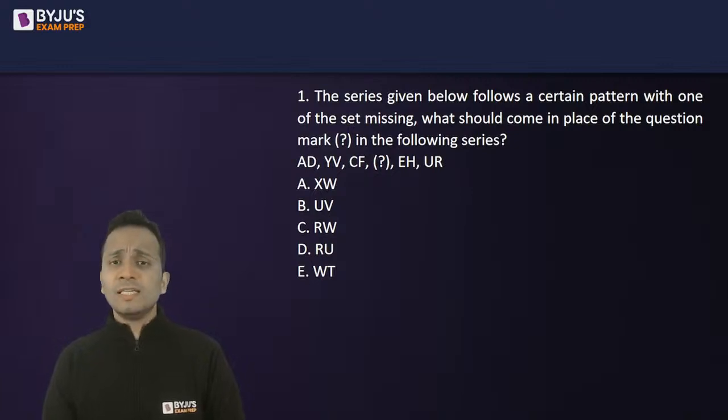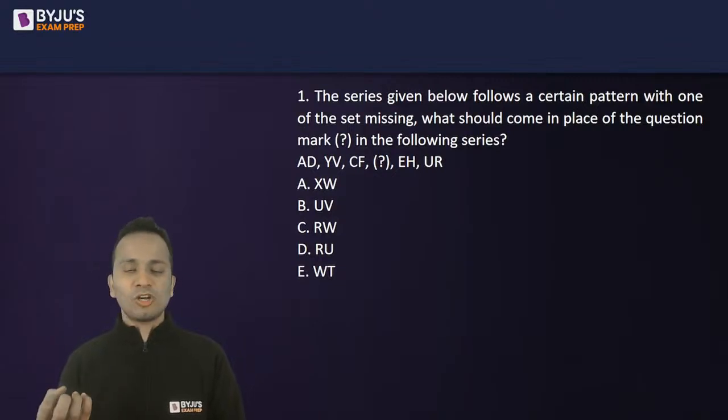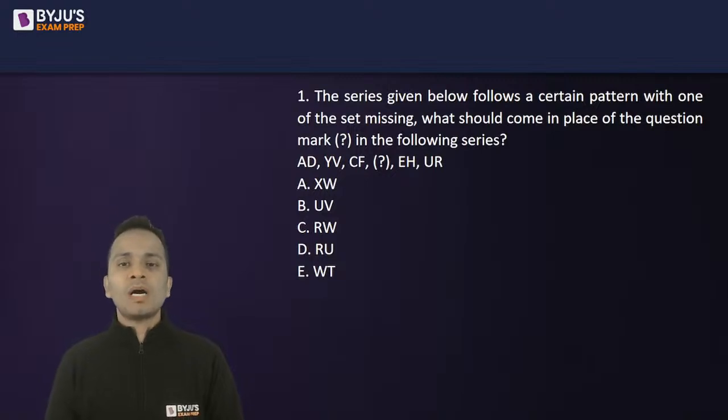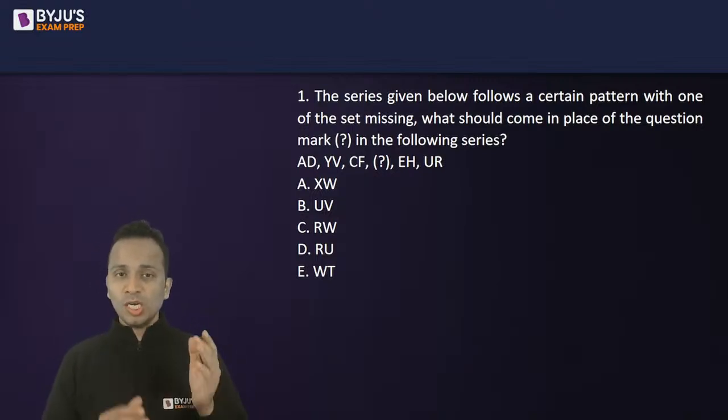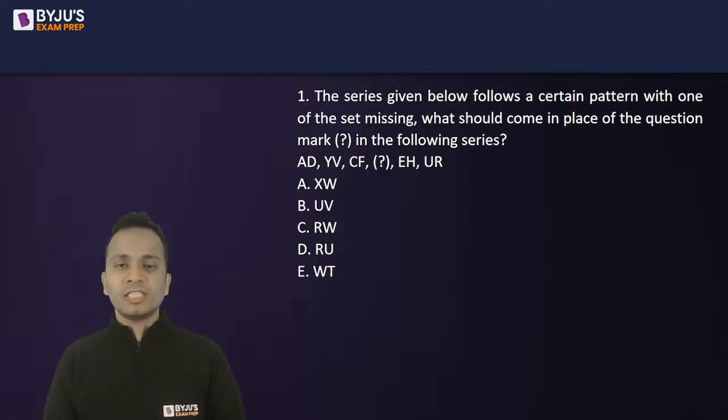All right, so the first question is: the series given below follows a certain pattern with one of the sets missing. So this is a question of a missing alphabet in a series, or a missing set of alphabets, or a missing number. What should come in place of the question mark in the given series? All right, Preetham has given the first answer. Good, Preetham. You have become the first student in the first set of lectures that we are covering for MHCT to give an answer. Other students, I'm waiting for all of you. Quickly find an answer and post it in the chat box.